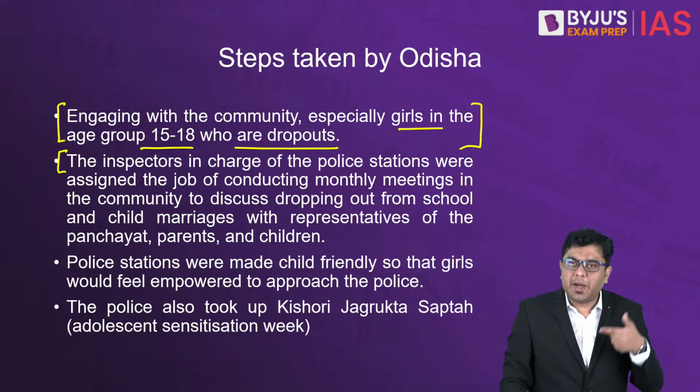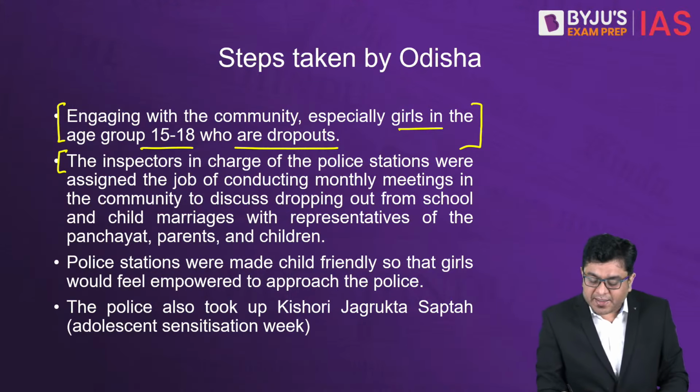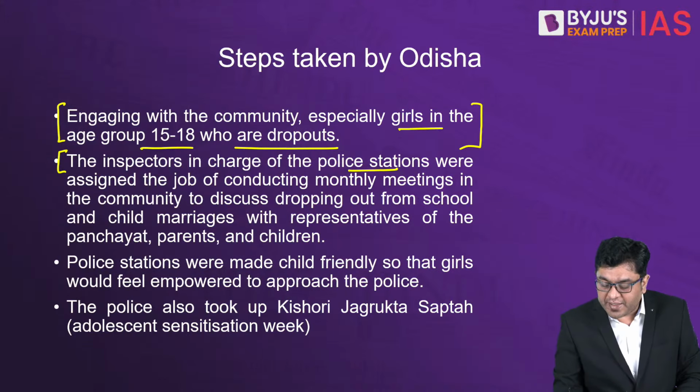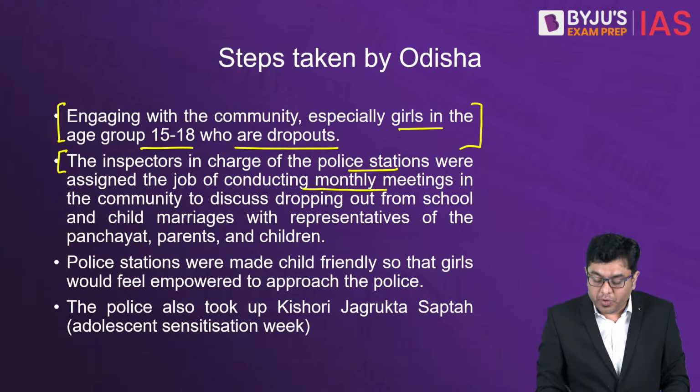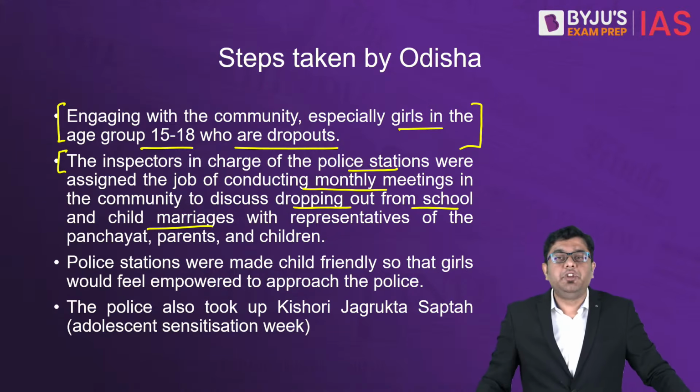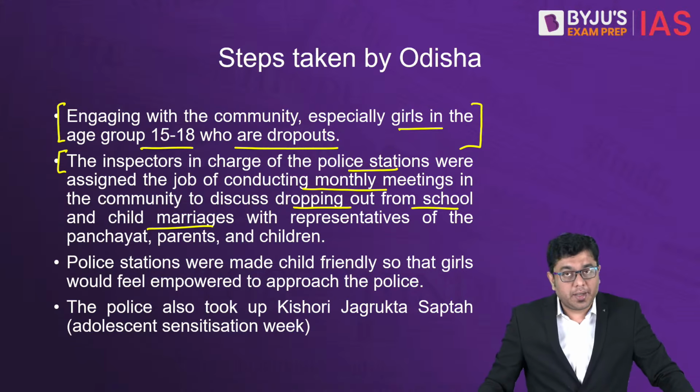So here in Odisha, the inspectors in charge of the police stations have been assigned a job of conducting monthly meetings in the community to discuss dropping out from school and child marriage with the representatives of the local community.